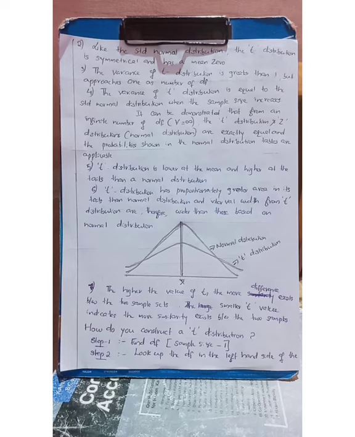That is, when the sample size of the t distribution increases or the degrees of freedom increases. What do you mean by sample size and degrees of freedom? They are highly linked, in the sense that the degrees of freedom is equal to n minus 1. That is, sample size minus 1 is the degrees of freedom.